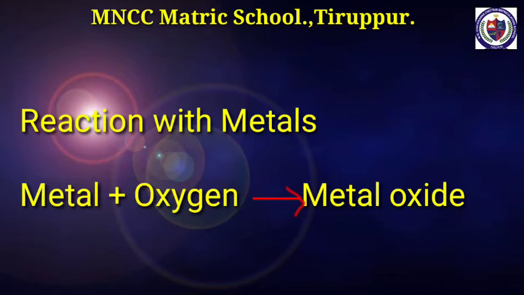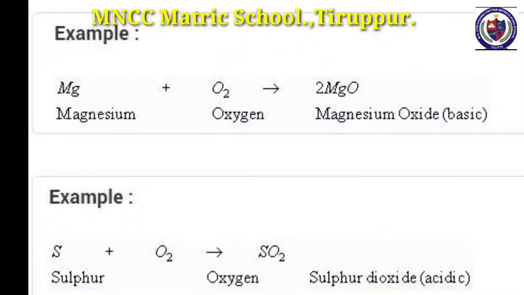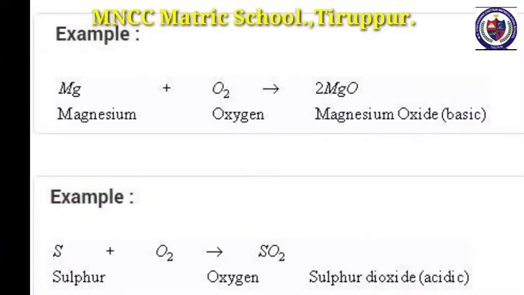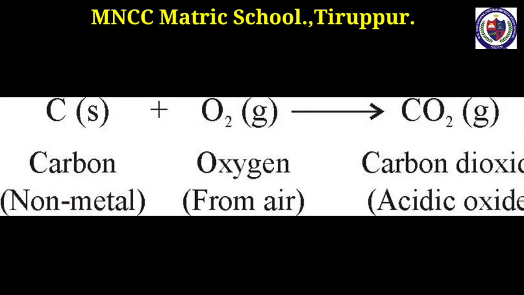For example, magnesium is a metal. It reacts with the oxygen to form magnesium oxide. Another example, sulfur is a non-metal. It reacts with the oxygen to form sulfur dioxide. Number 3. Reaction with the non-metals. Oxygen reacts with various non-metals like hydrogen, nitrogen, carbon, sulfur, phosphorus, etc. to give corresponding non-metallic oxides, which are generally acidic in nature. Non-metal plus oxygen gives non-metallic oxide. For example, carbon plus oxygen gives carbon dioxide.